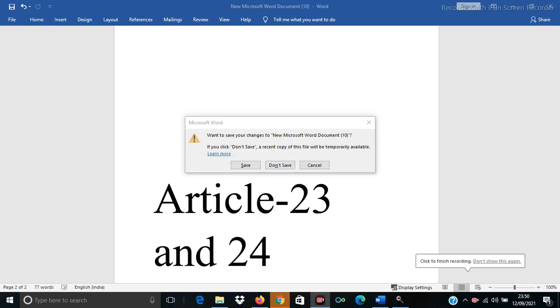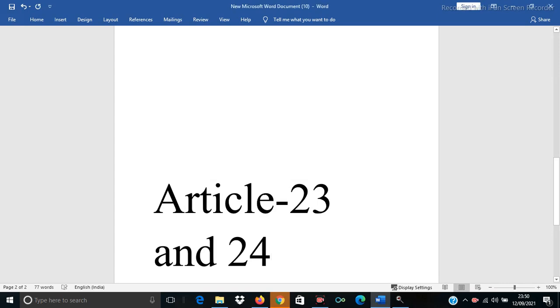We will discuss Article 23 and Article 24 of the Constitution, that is dealing with the right against exploitation. Article 23 and 24 is one of the important rights guaranteed by the Constitution. So, what is Article 23 and 24?